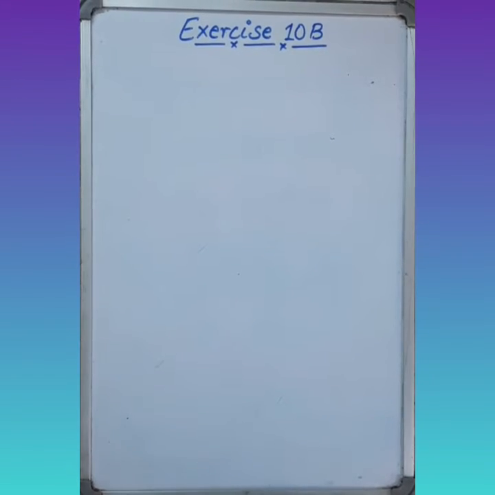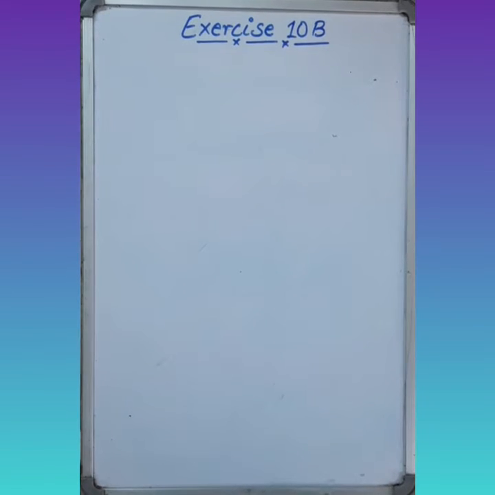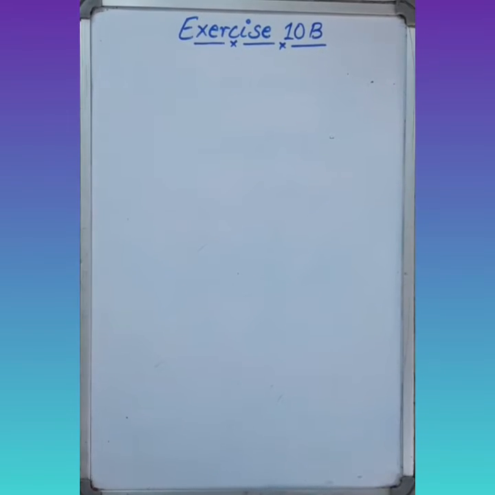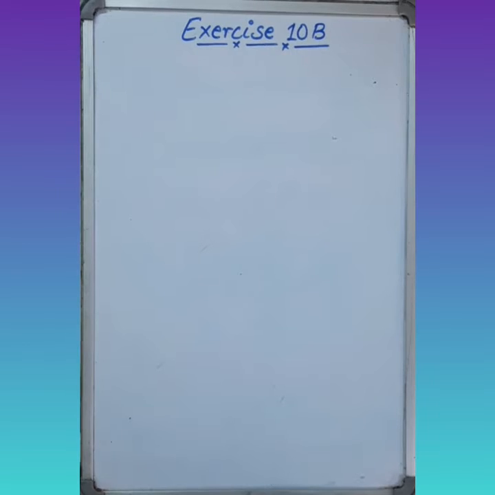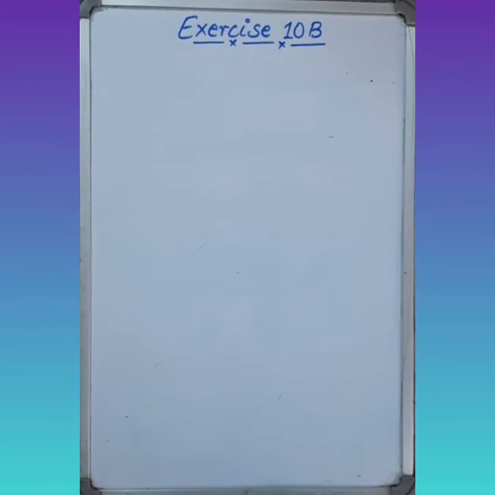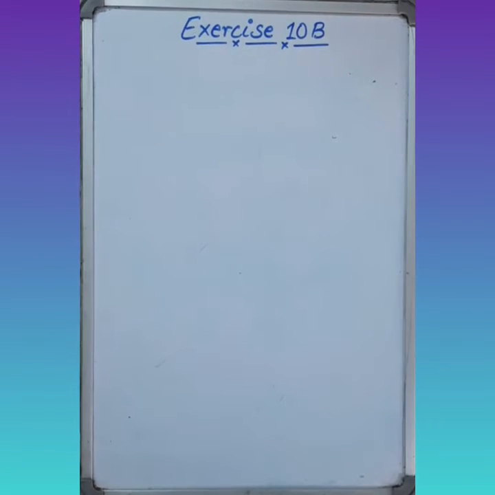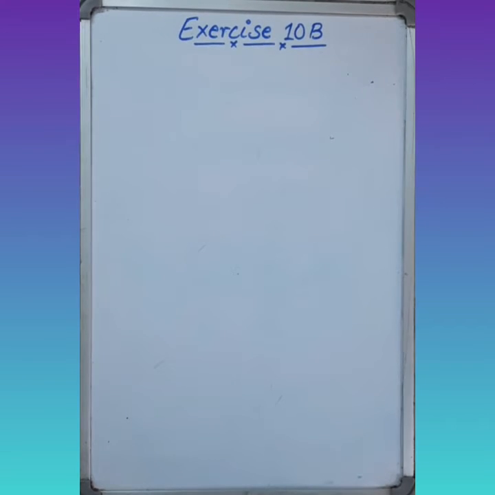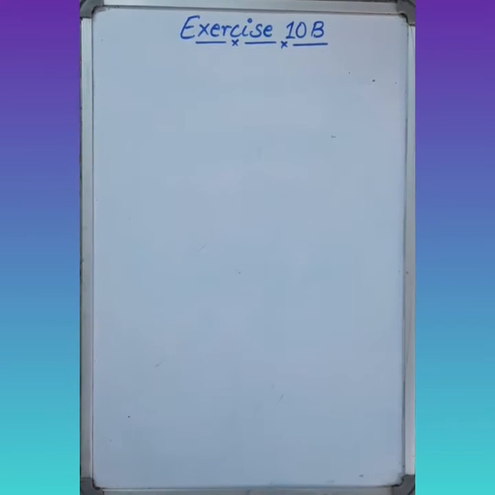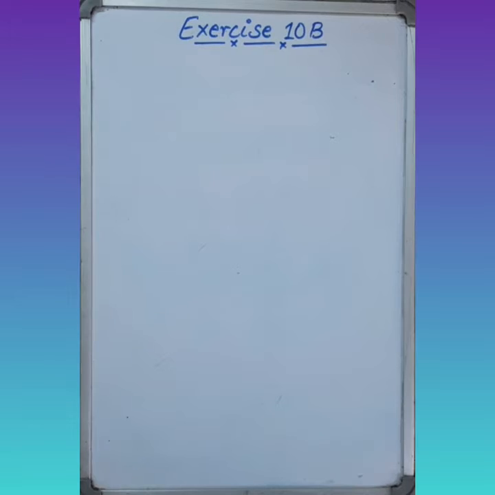Now question number 14. 3% commission on a sale of a property amounts to rupees 42,660. What is the total value of the property?